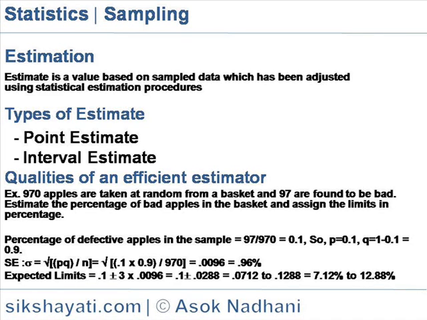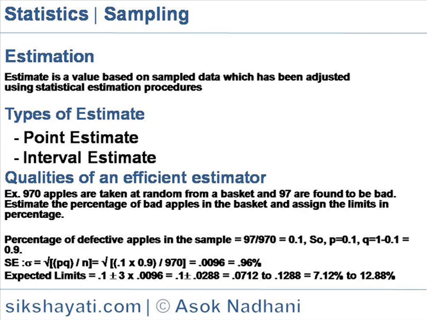Interval estimate. If an estimate of a population parameter is given by two distinct numbers between which the parameter may be considered to lie, then the estimate is called an interval estimate of the parameter. As the value of a point estimate fluctuates from sample to sample, interval estimates are preferable to point estimates. Also, the interval estimate indicates the accuracy or precision of the estimate. A statement of the error of the estimate is called its reliability.